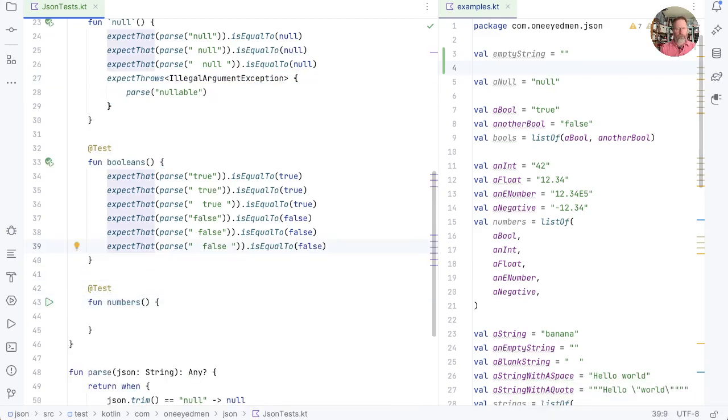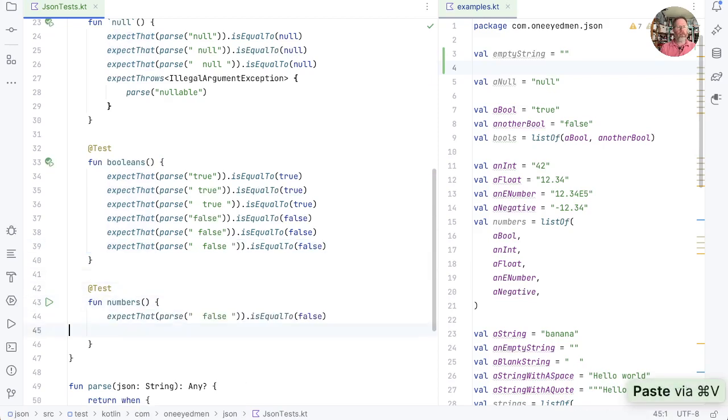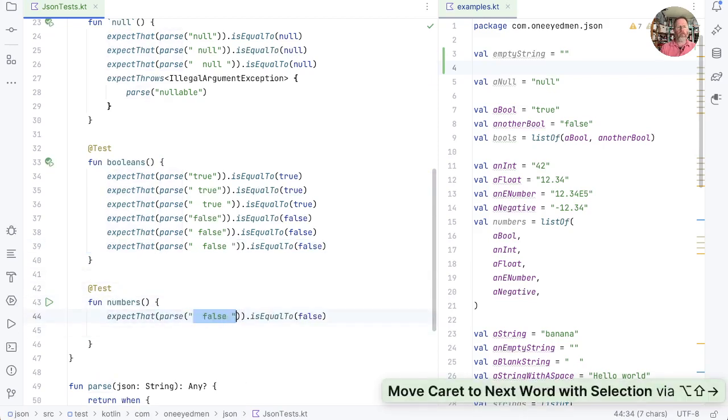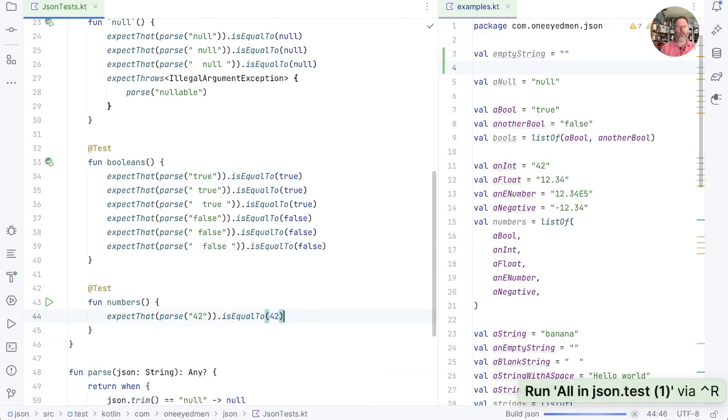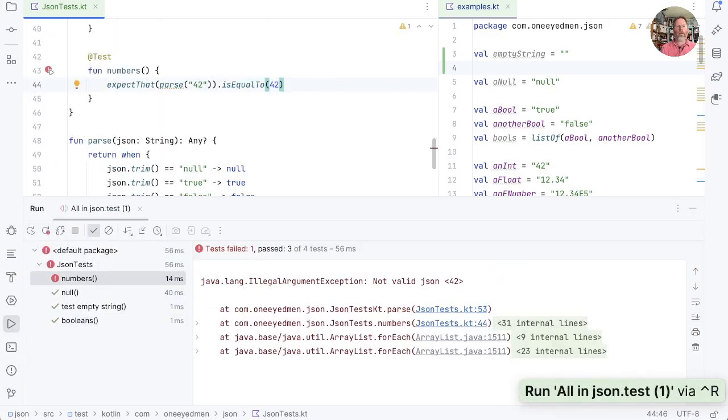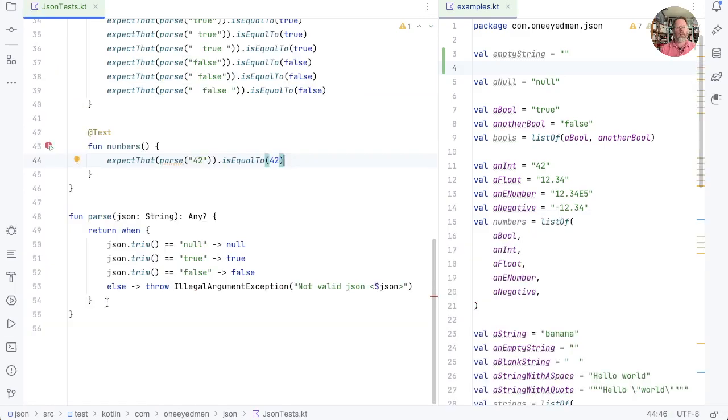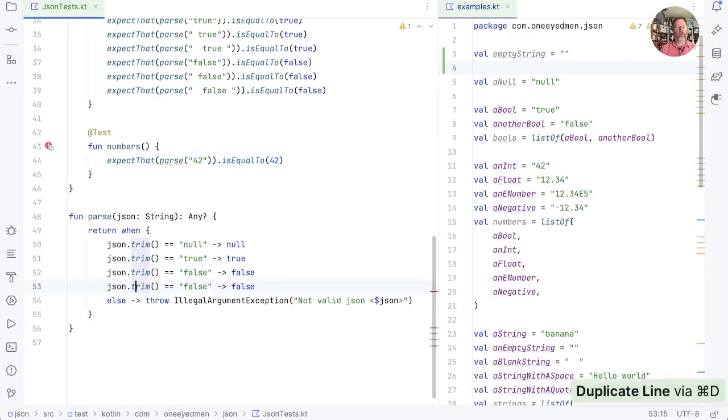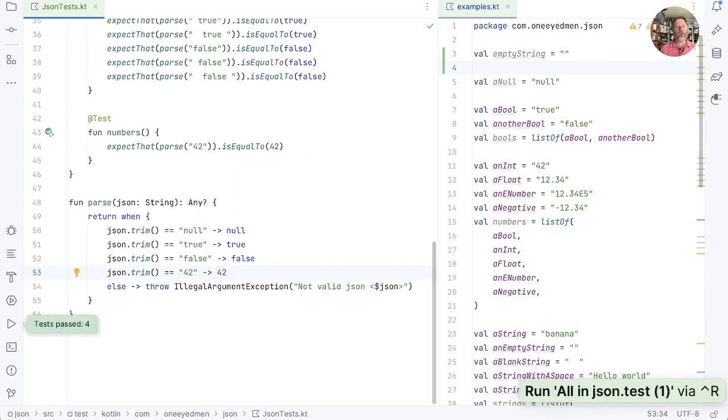Let's use our simplest one, so that if we have parse 42, we expect that to be the number 42. Check it does fail. And it does, good. And now the simplest way to make that work is to trim our JSON and check it against 42. And that will pass, good.